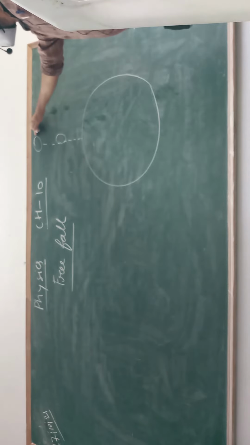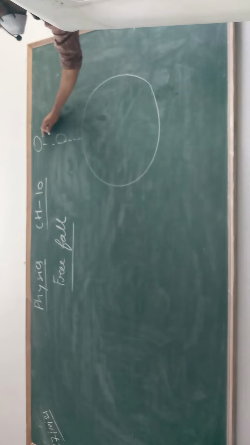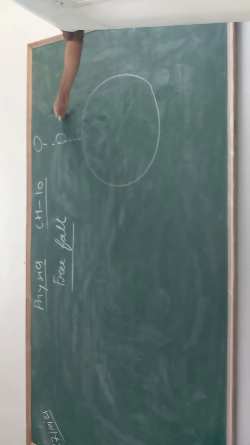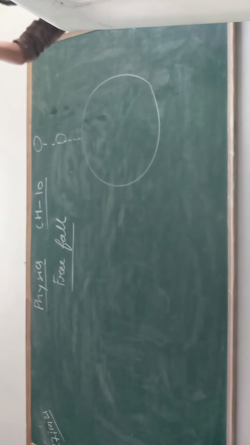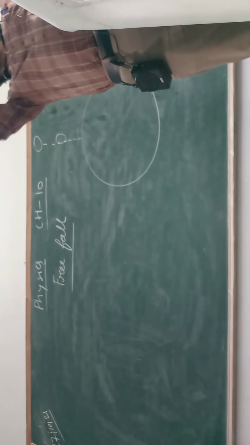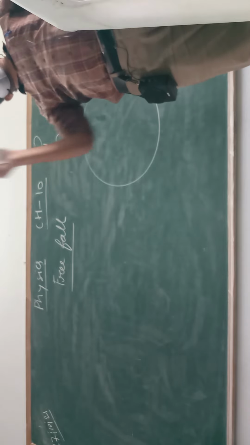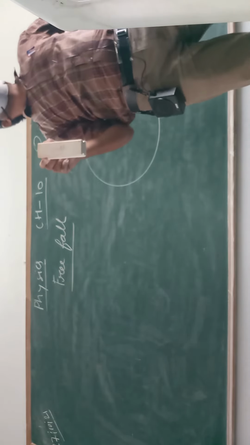So when an object is freely falling, you can notice that there is a change in speed. Okay, this is freely falling. What happens? Earlier it has a speed of 0. Speed, or you can say velocity, because the direction is fixed. It is falling vertically downward.